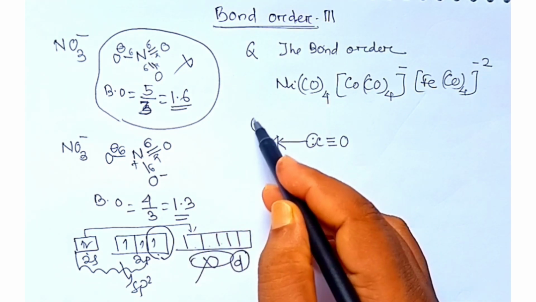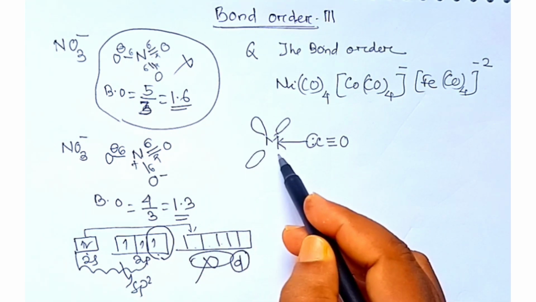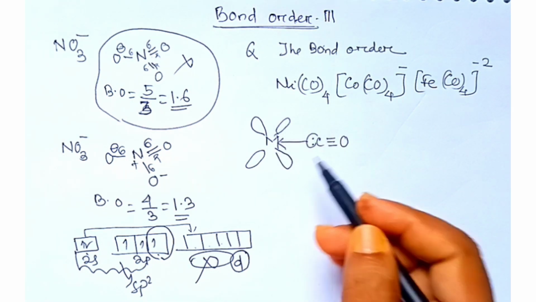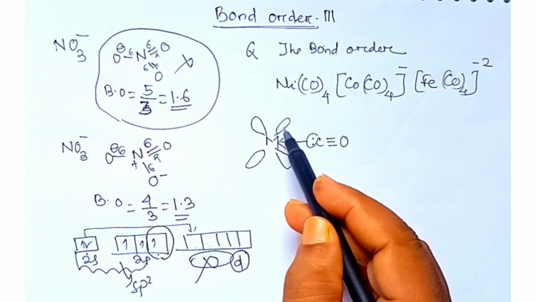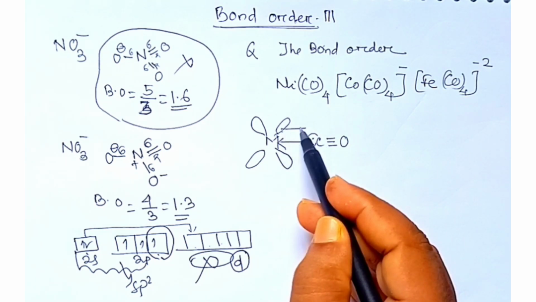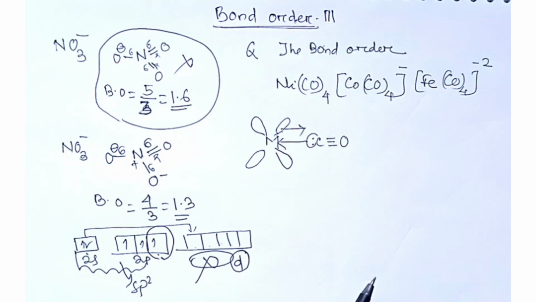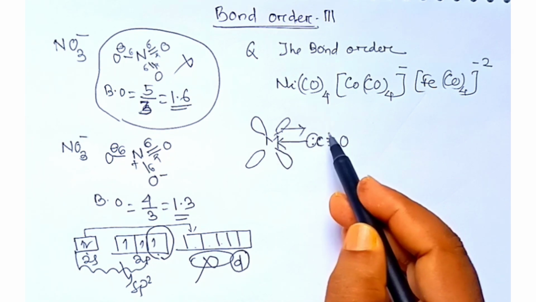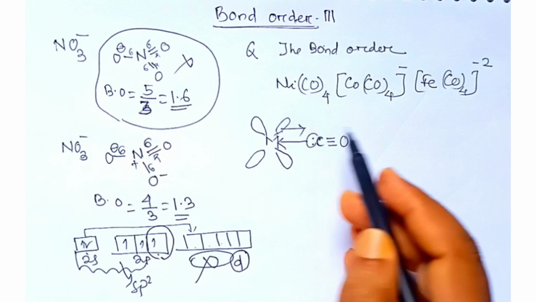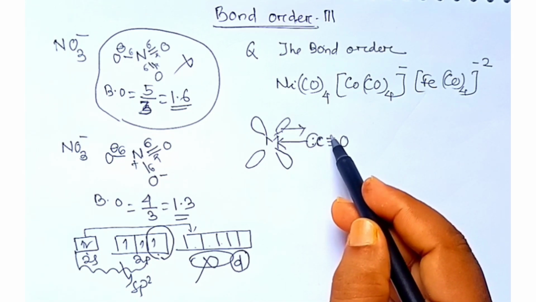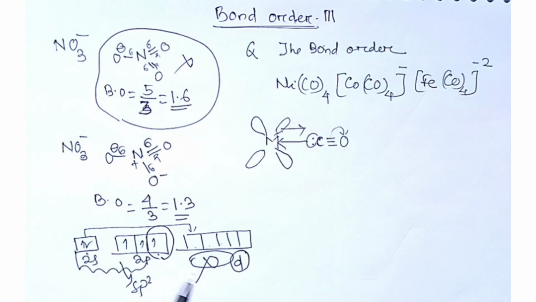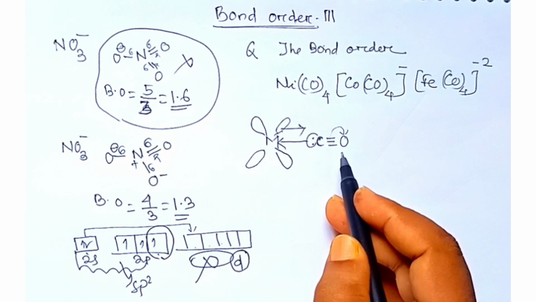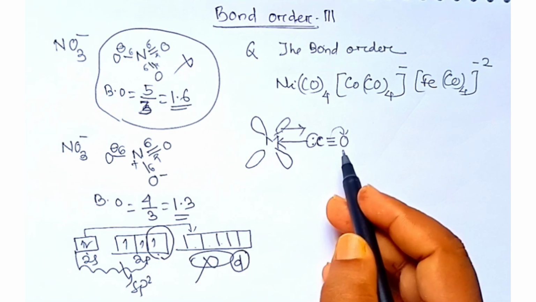But simultaneously, if the metal has filled d orbitals, it also does back bonding towards the carbonyl. So when it gains electrons from the back bonding from the metal atom, this electron pair is also shifted towards the oxygen. Now this bond becomes somewhat weak, that means its bond order decreases. So in which case is the tendency more?